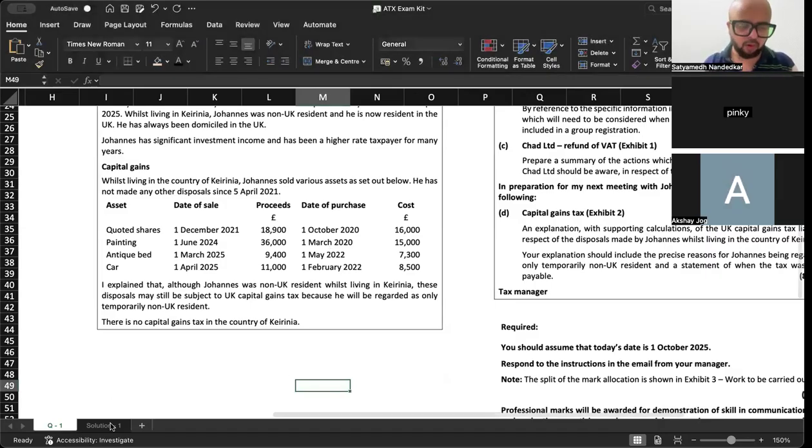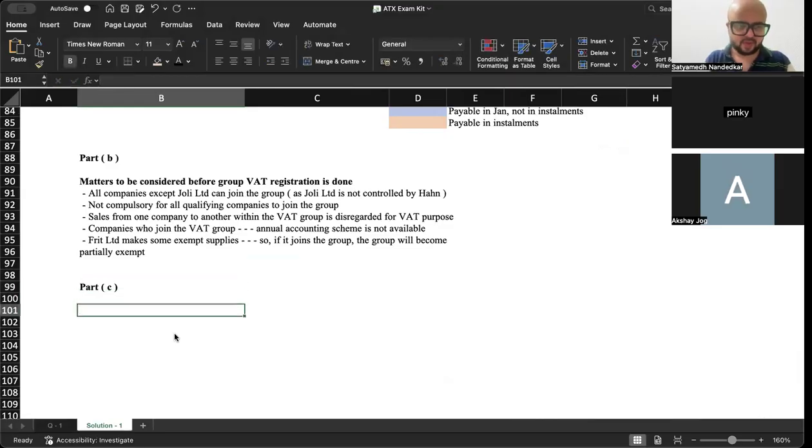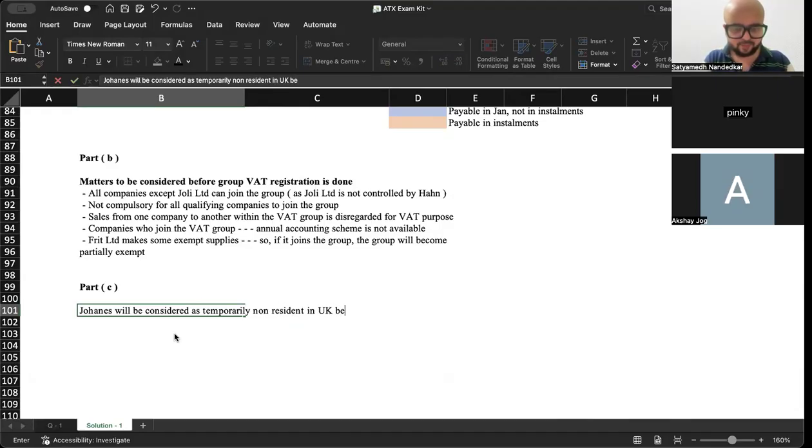Okay, so let's talk about part C. Johannes will be considered as temporarily non-resident in the UK because he was out of the United Kingdom for less than 5 years.